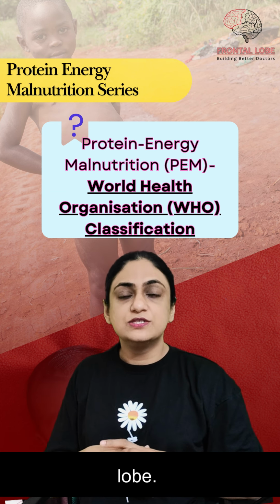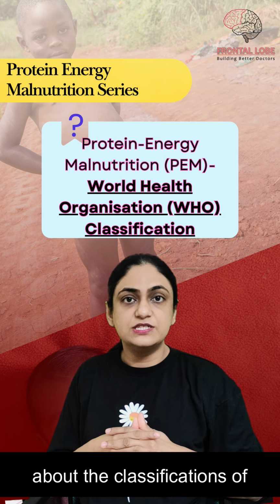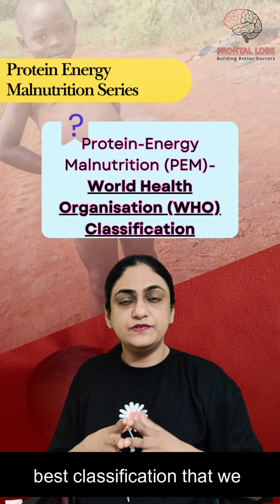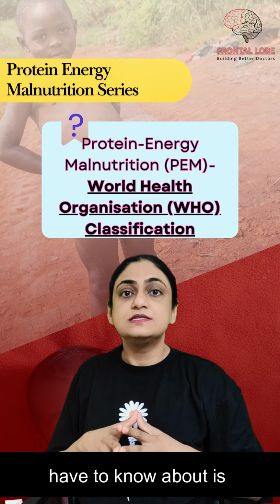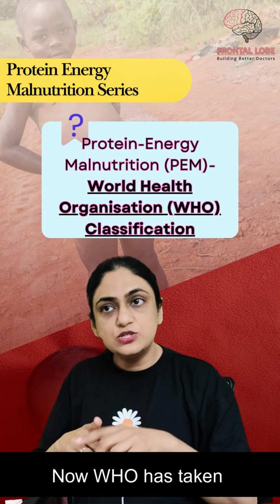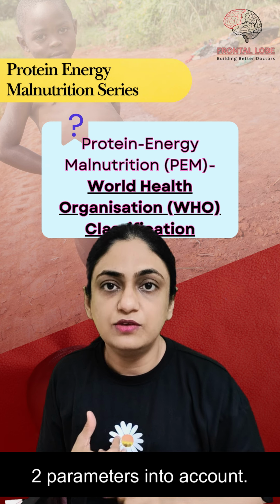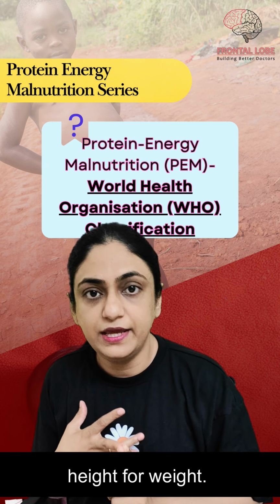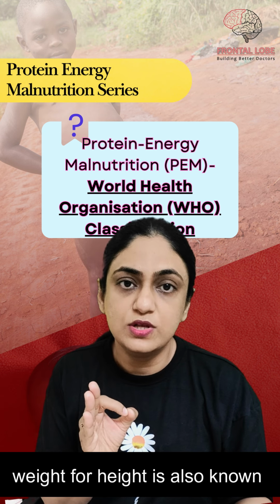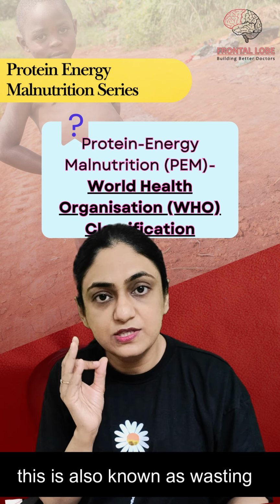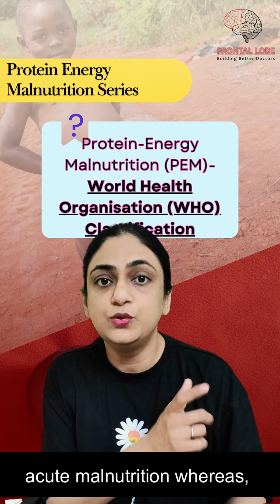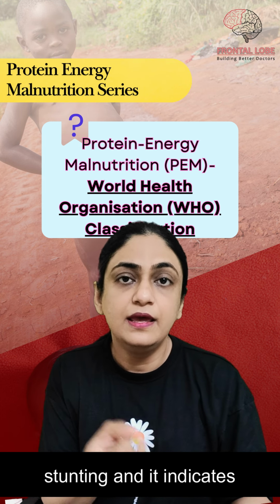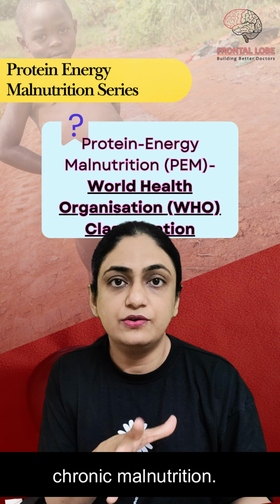Welcome to Frontal Lobe. These days we are learning about the classifications of protein energy malnutrition. The most important and the best classification that we have to know about is the WHO classification. Now, WHO has taken two parameters into account. The first one is weight for height and the second one is height for age. Weight for height is also known as wasting, and it indicates acute malnutrition, whereas height for age is also known as stunting and it indicates chronic malnutrition.